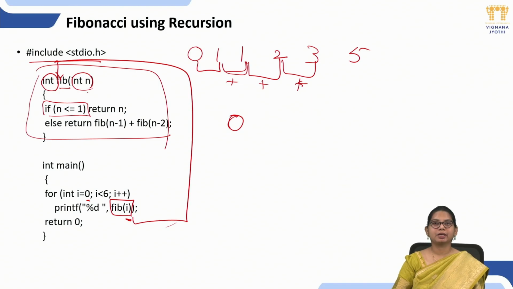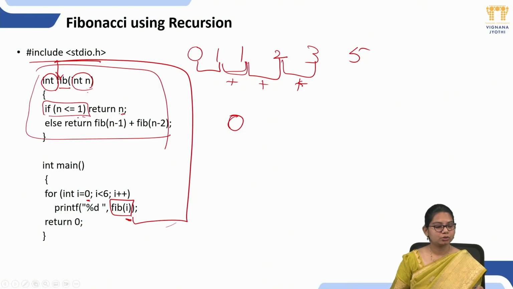What is a recursive case? How many times we have to repeat. So here the base case will be given in an if condition. If n is less than or equal to 1, it has to return the value n.